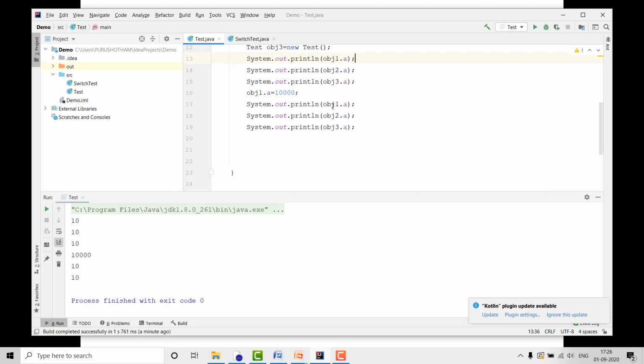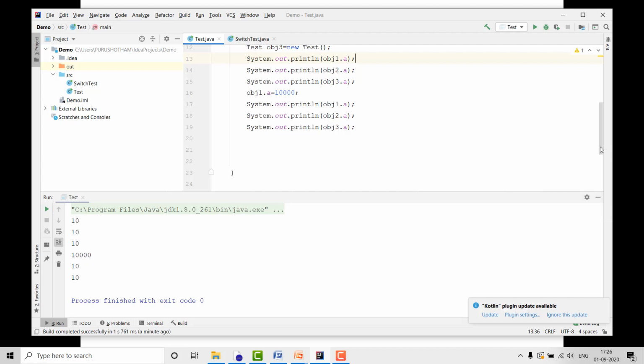If you print object 1, it will print 10,000. But when you print object 2 and object 3, the data remains the same as before: a is 10 and a is 10. So if any update is done in one object's data, it will not be reflected in other objects. That is an instance variable.